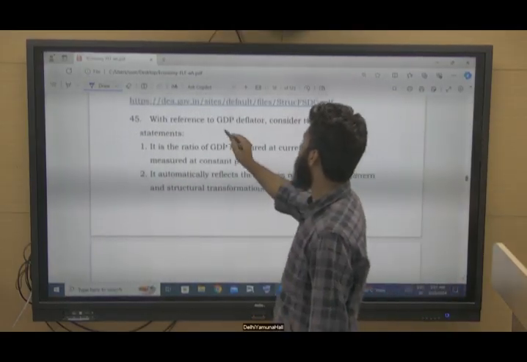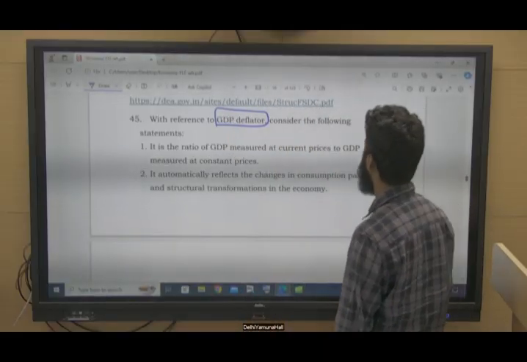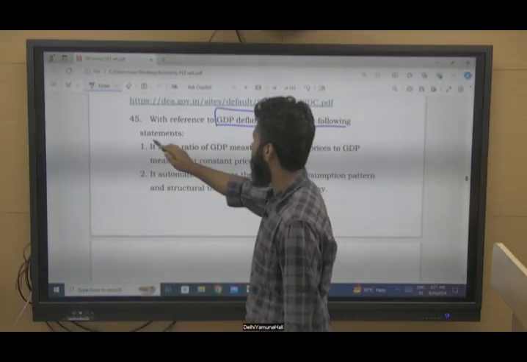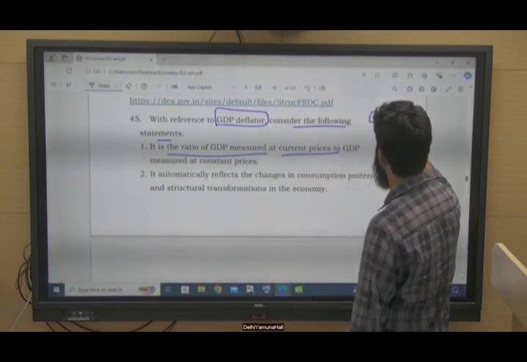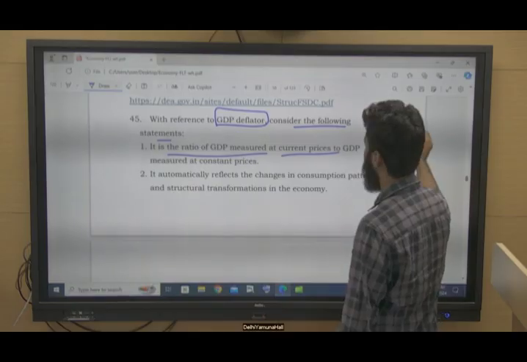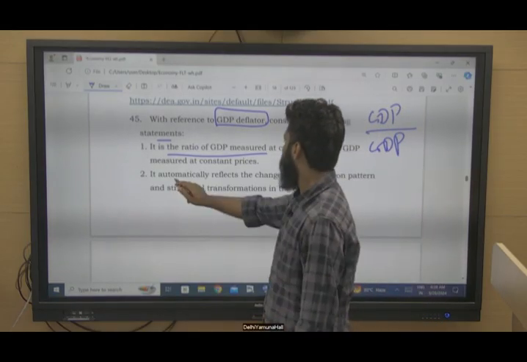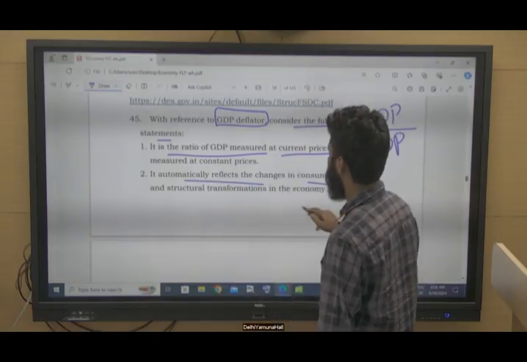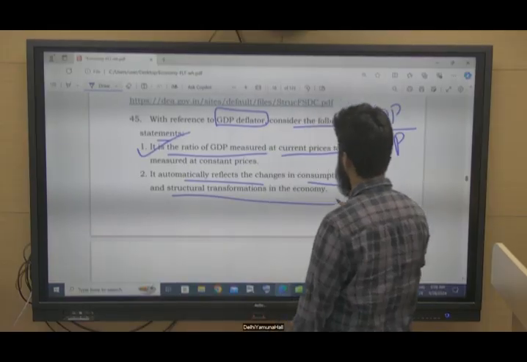With reference to GDP deflator, nominal GDP divided by real GDP, consider the following statements. It is the ratio of GDP at current prices divided by GDP at constant prices. It automatically reflects the change in consumption pattern and structural transformation in the economy.